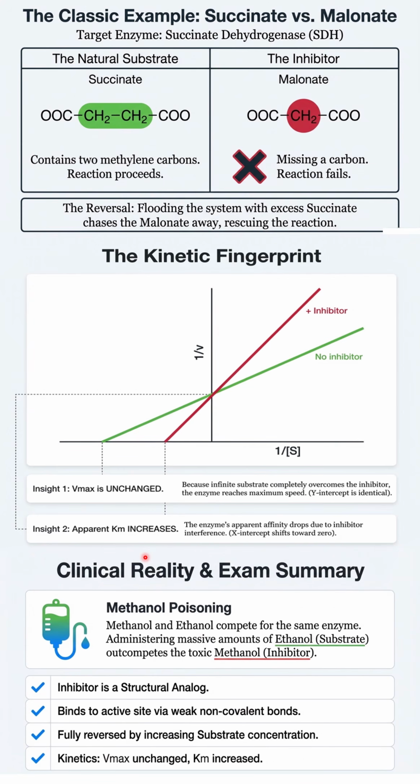Just to summarize, a competitive enzyme inhibitor should be a structural analog of the substrate. It binds to the active site by weak non-covalent bonds. That is why it is reversible and it can be fully reversed by increasing your substrate concentration. And remember, in competitive enzyme inhibition, Vmax is unchanged and Km is increased.